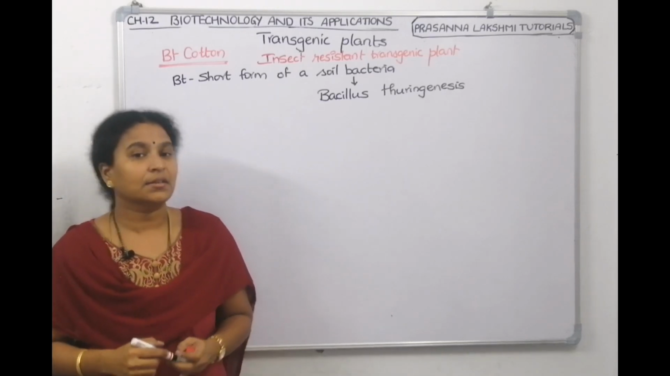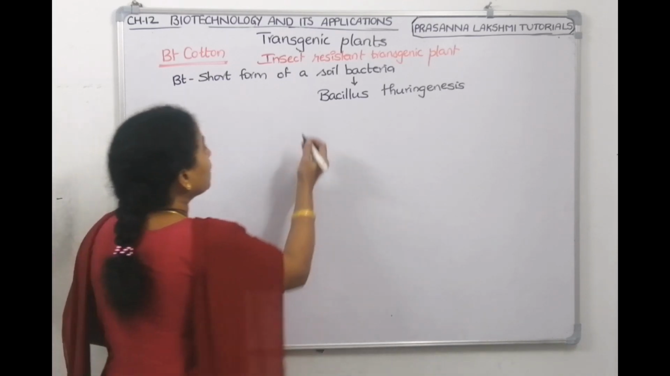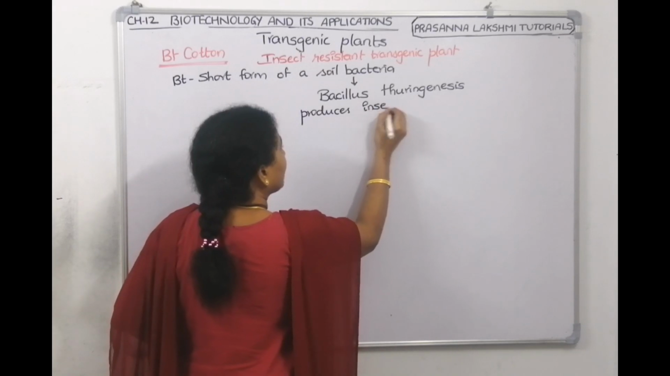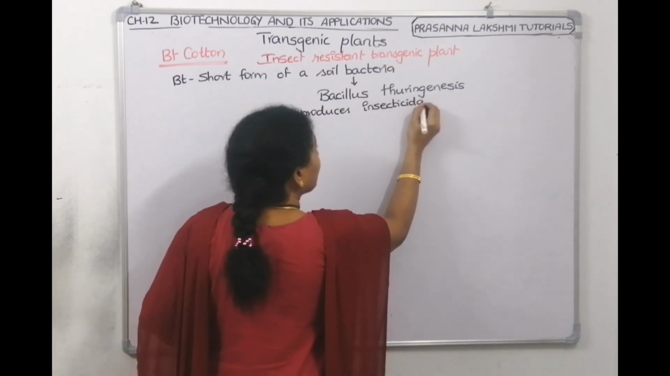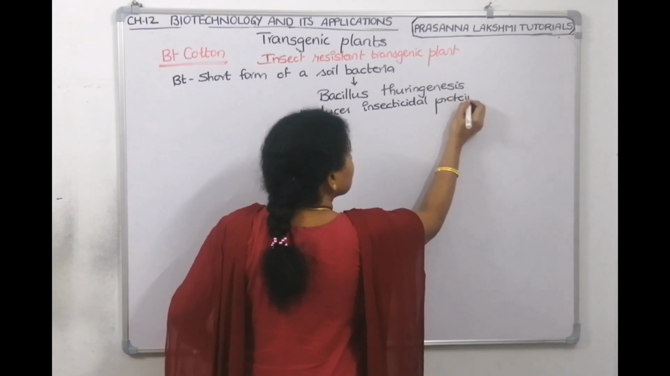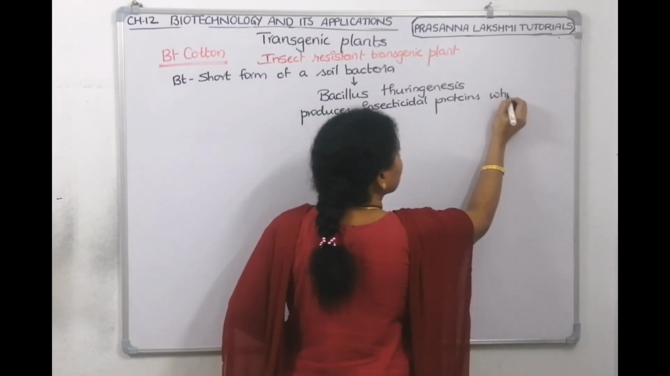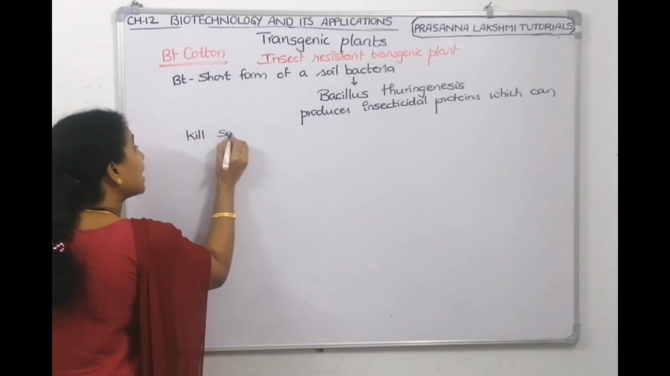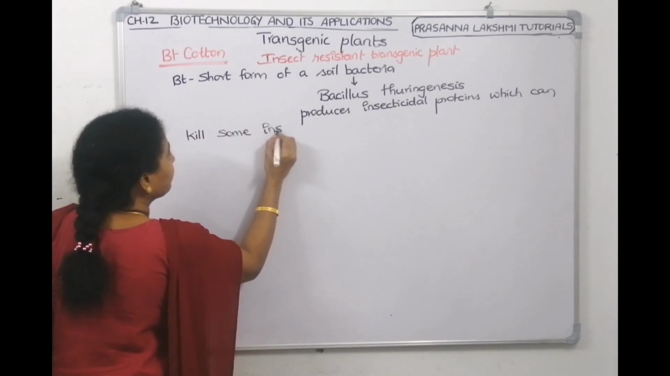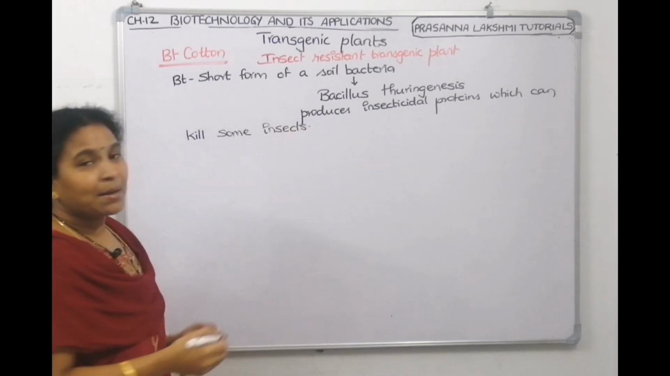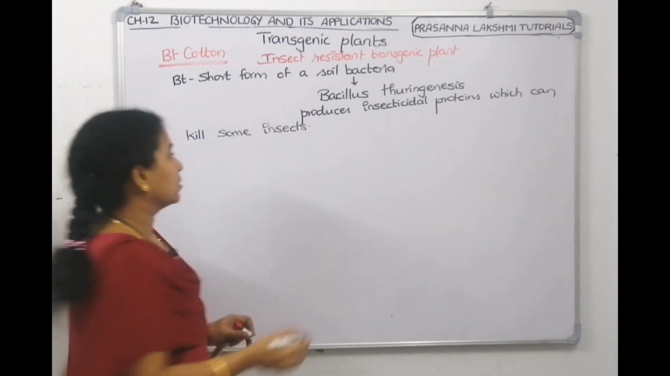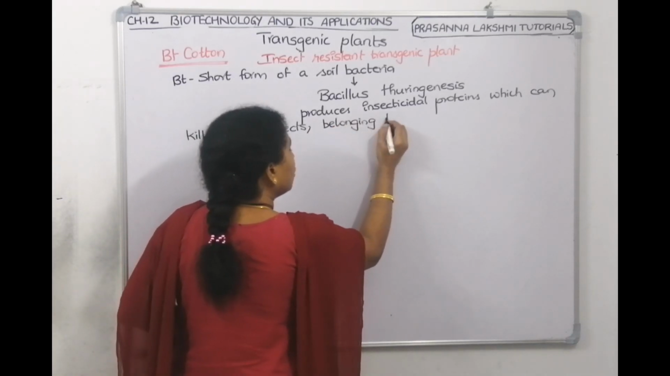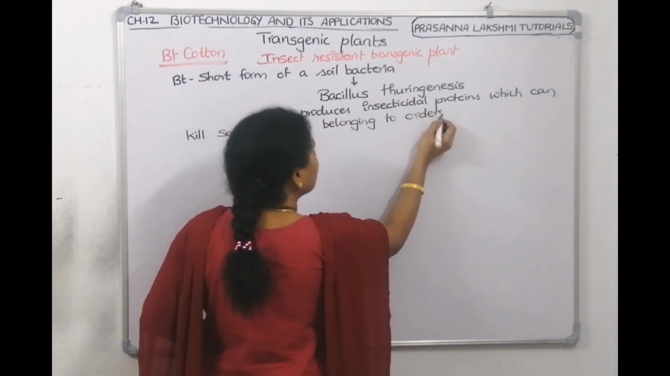The bacteria is killing the insect. A soil bacteria, BT, what will it do? It produces insecticidal proteins which can kill. It can kill some insects, not all insects. It can kill some insects which belong to three orders. Some insects belonging to what are the orders of the insects?